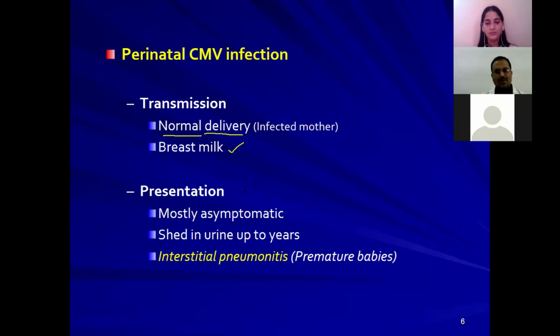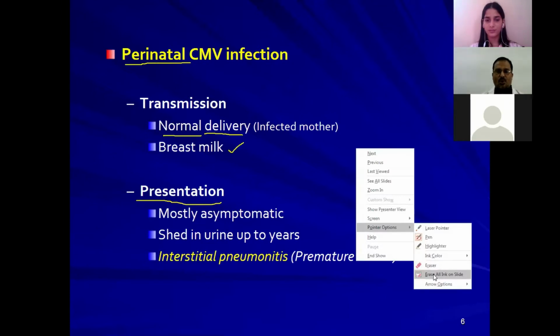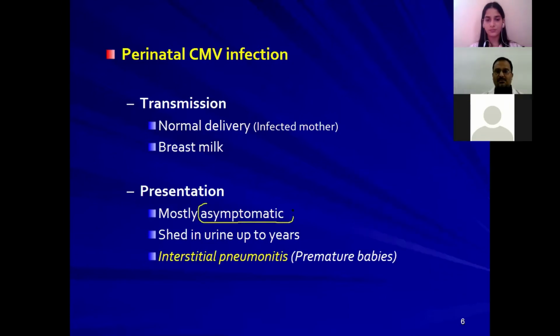And how does perinatal cytomegaloviral infection present? If it is a congenital cytomegaloviral infection, I already mentioned how it presents. Now, how will it present if it occurs by perinatal transmission, that means the baby is infected after delivery or after birth? Remember, most of the time these infections are asymptomatic, and they shed virus in urine for years. That's why in newborn babies, the best sample to diagnose cytomegalovirus infection is urine. Urine is the best sample.